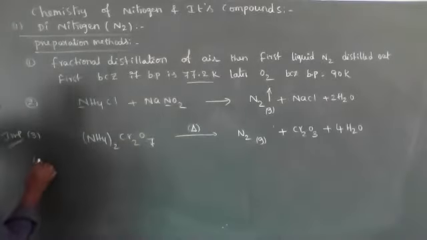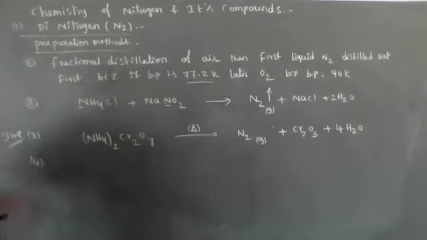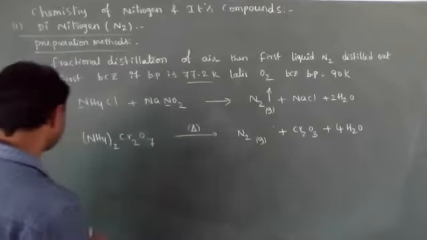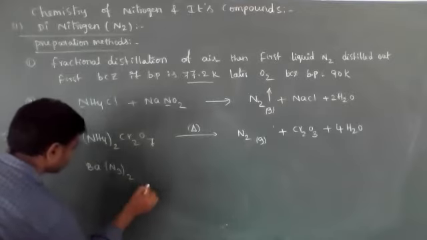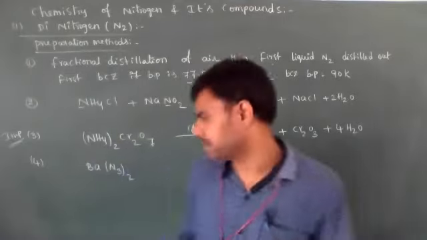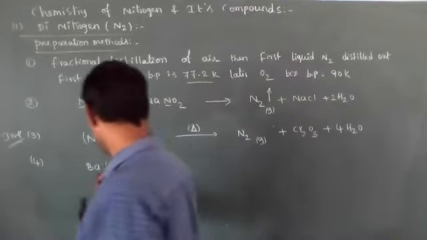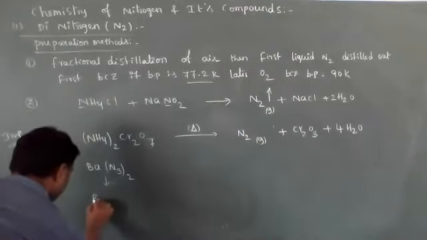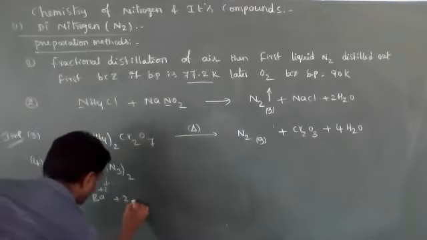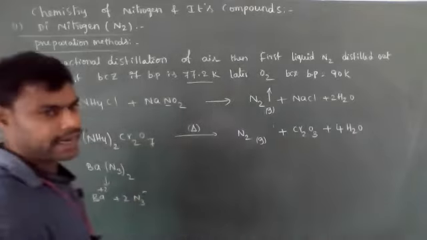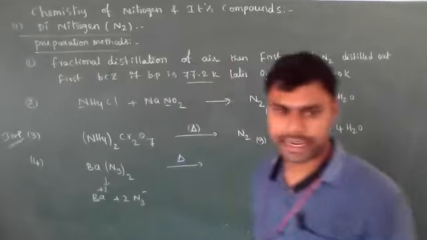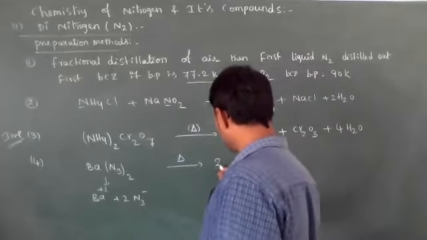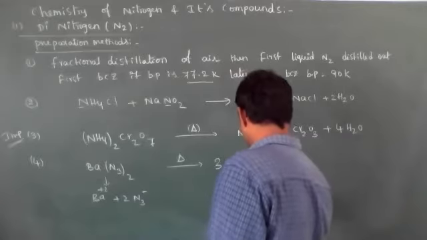The next preparation method is decomposition of nitrides. Barium nitride, Ba3N2; azide or nitride ions are N3 minus. Barium is a second group element, so it balances as Ba2+ and 2 N3 minus. On decomposition we get 3 moles of N2 gas plus barium.